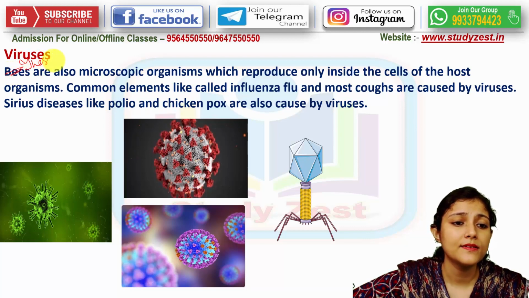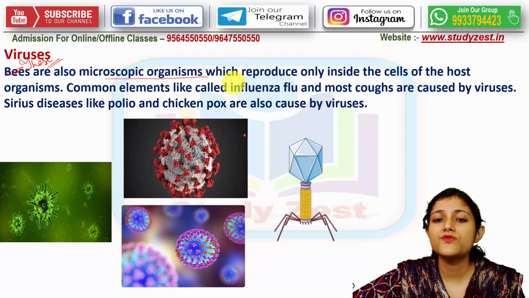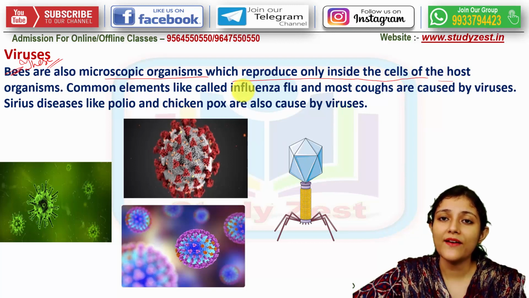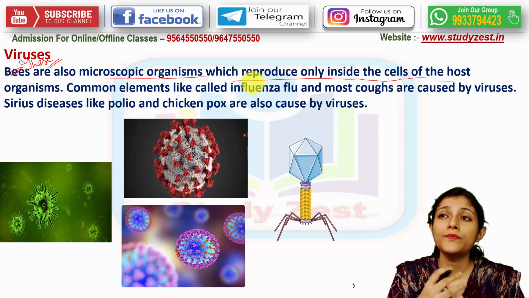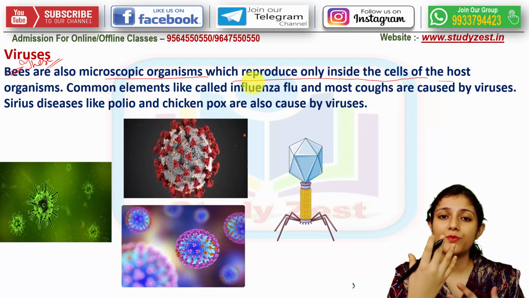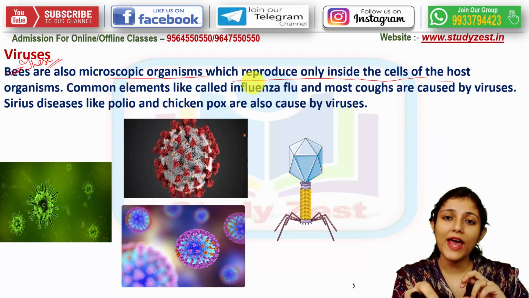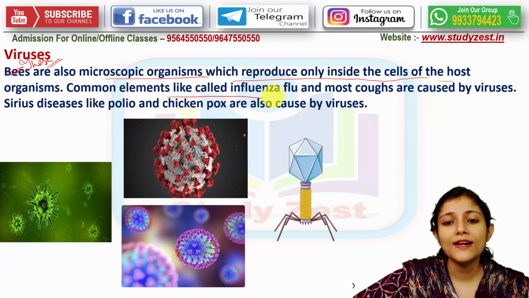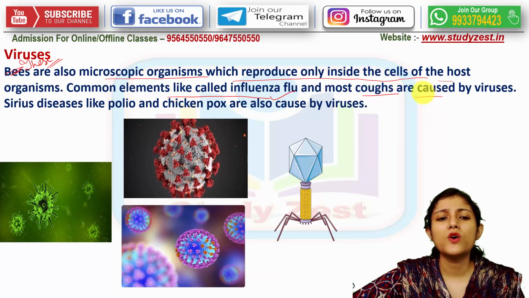Sorry, it will be these. Okay, these are the microscopic organisms which reproduce only inside the cell of the host organism. So these viruses don't have their own machinery for reproduction. So what they do is use the machinery of the other organism which they attack. Common illnesses like influenza, flu, and most coughs are mainly caused by viruses.